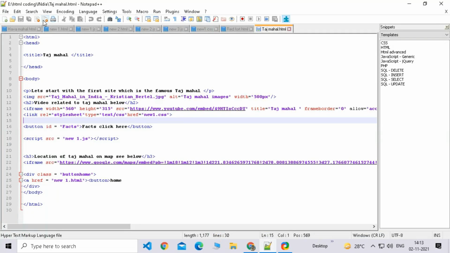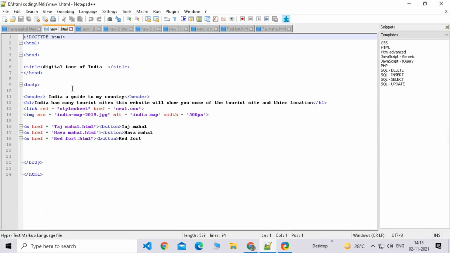Now if I go to my home, new one, there are these buttons. I will tell you all about these also, but I am just going to give a brief overview right now. There is a hyperlink which links the Taj Mahal HTML to that button, and as soon as someone clicks the button, it opens the Taj Mahal. It's just like when you press a button on your switchboard at home, then the light comes on. So these are the three buttons for three pages.